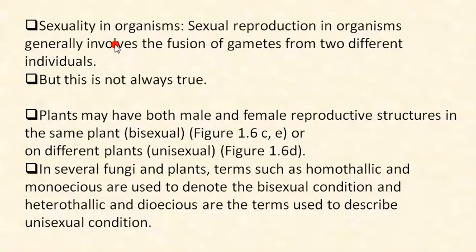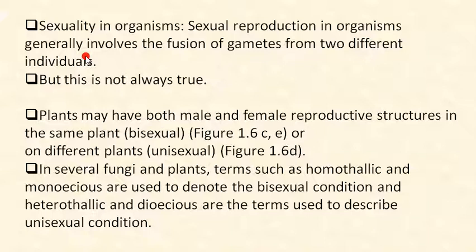Now, another important topic is sexuality in organisms. Sexual reproduction in organisms generally involves the fusion of gametes from two different individuals. But this is not always true, because plants may have both male and female reproductive structures in the same plant, so that plant is called bisexual. Bisexual means the plant has both male and female reproductive structures in the same plant.